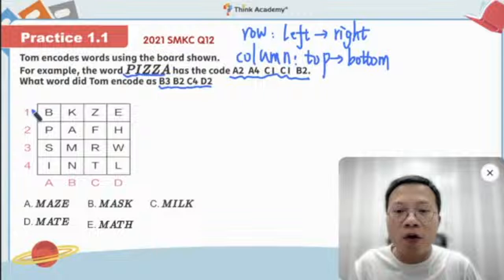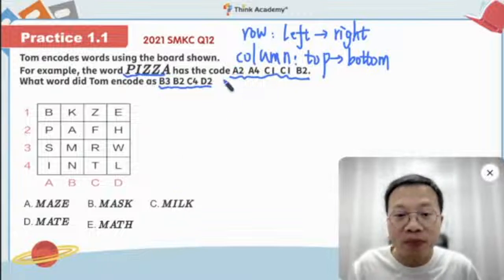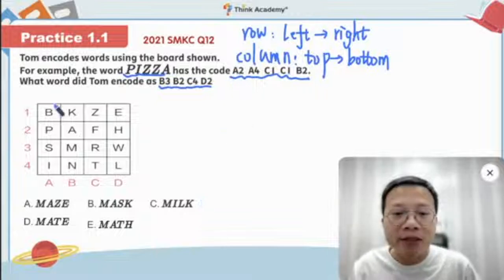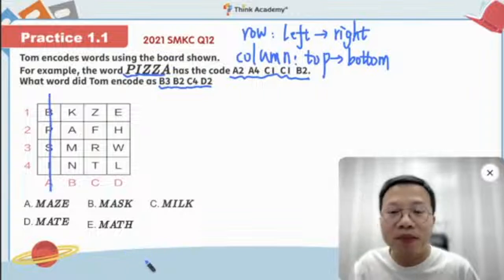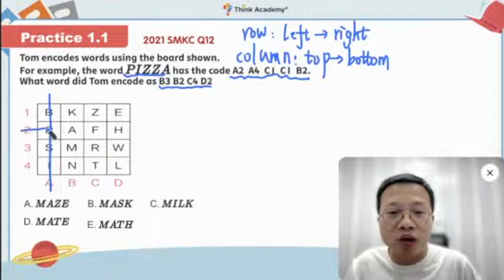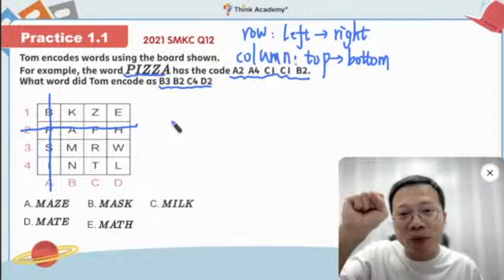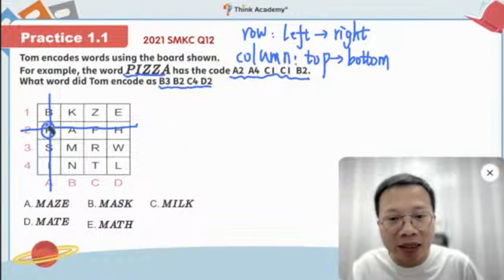Now let's take a look. Here we have 4 rows, like row 1, 2, 3, 4, and 4 columns like A, B, C, D. So now let's see. Here we have A2. Can you tell me how you find A2? A is the first column. So actually this is the first column. And 2 is the second row, row number 2. So you see, when we have 2 lines, the matching point actually is the block we are looking for.